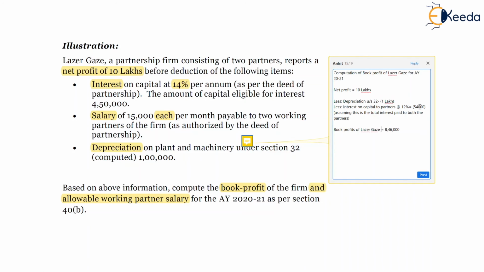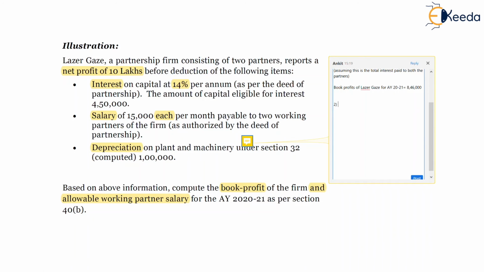This is the first part of the answer: book profit of Laser Gaze for assessment year 2021 is 8,46,000. Now the second part will be the allowable salary as per section 40B.